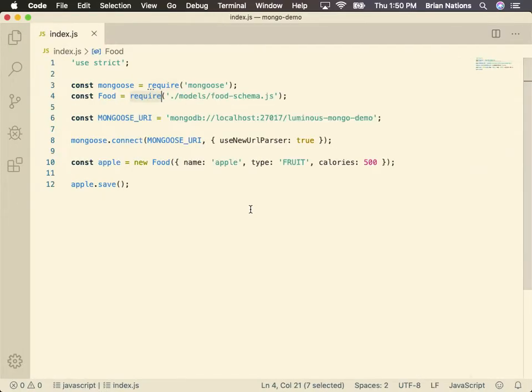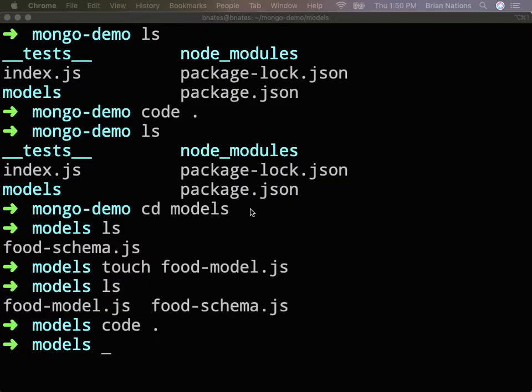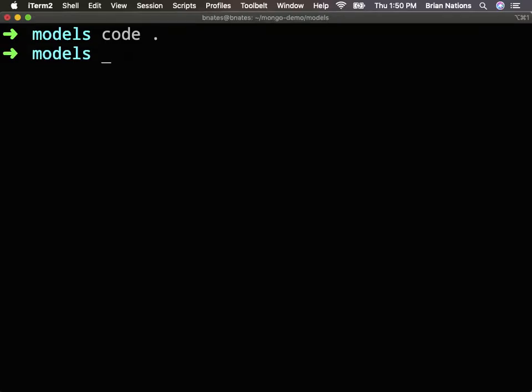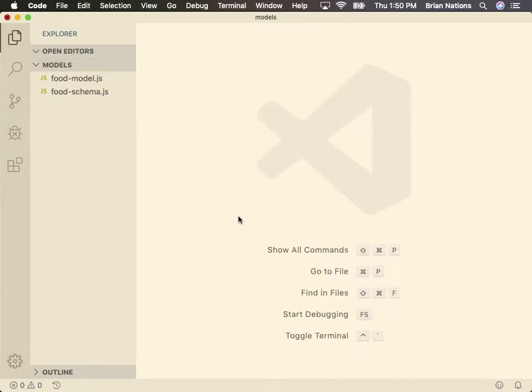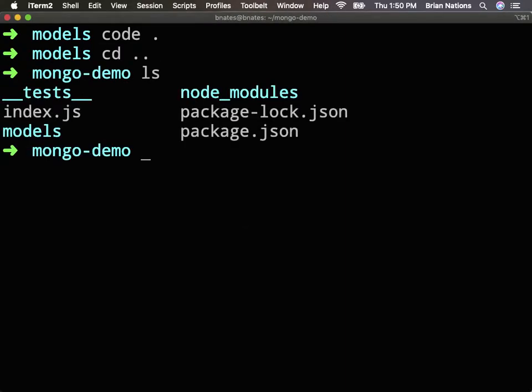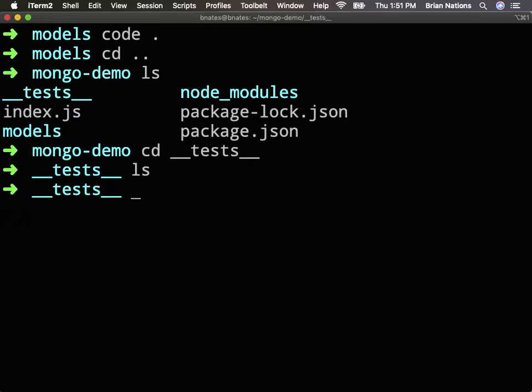All right, so I'm going to close this stuff out so I can start fresh here. Now what I'm going to do is I'm going to write tests. All right, we're going to write tests for this. Oh, I'm in the wrong file. There we go. Did we make a test for this yet? Nope. Okay. So we're going to touch a test for this, and really all that we're going to do is create a test for a food model.